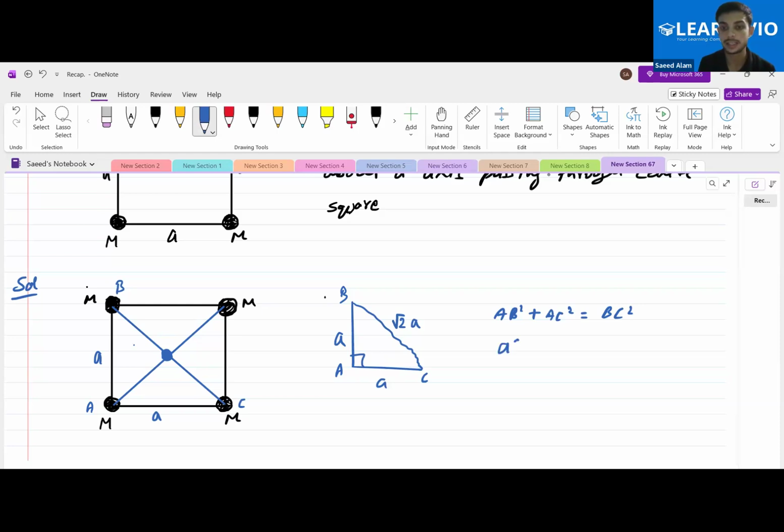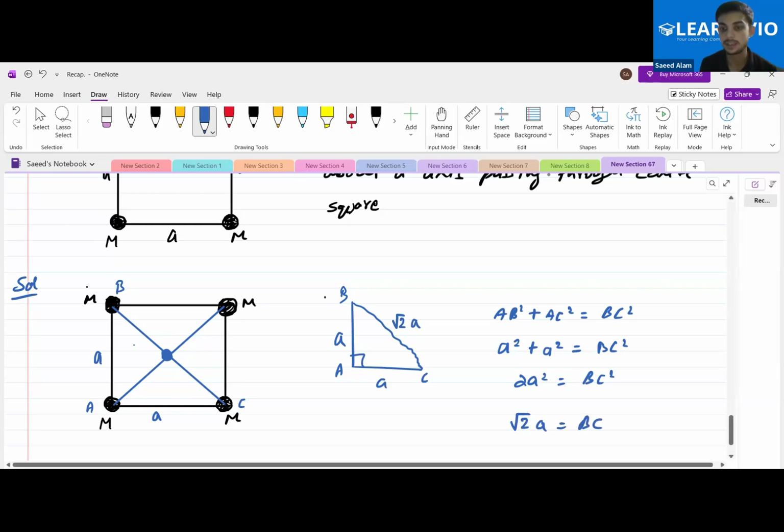So what is AB square? That is A square. What is AC square? That is the same, A square. What is BC square? That we don't know about. Let it be like this. So 2A square equals BC square. Now take the square root, shifting the square to the other side, we get root 2A. That will be BC. Yes or no? Okay, so this whole length is root 2A. What will be this length? We are actually interested in this particular length. Yes or no?